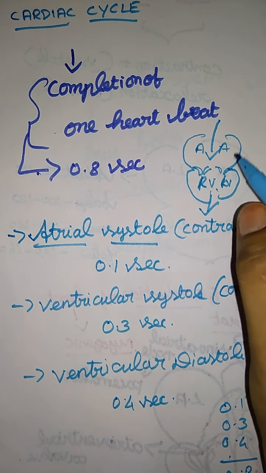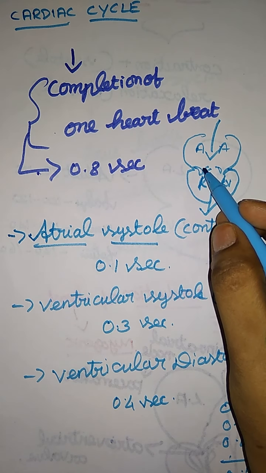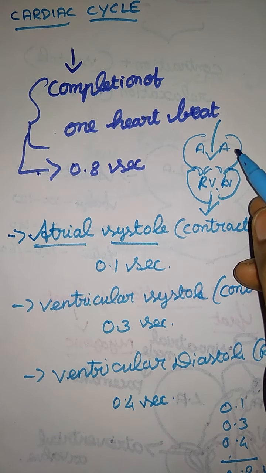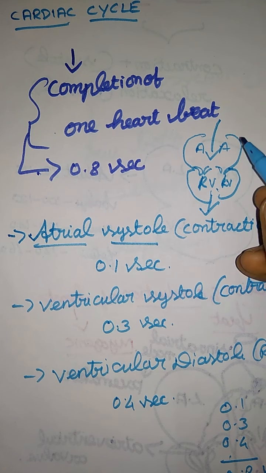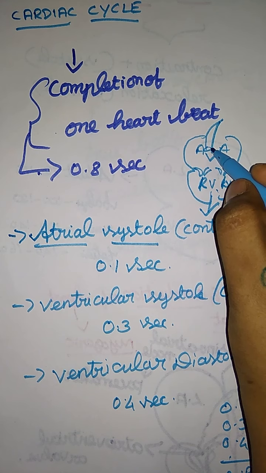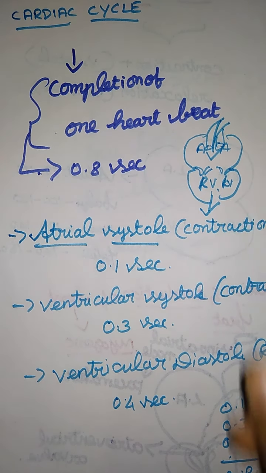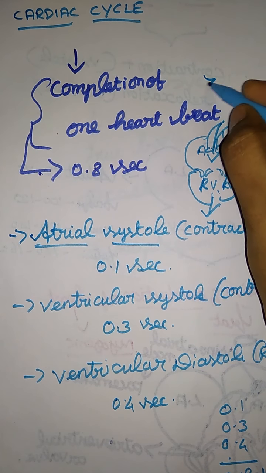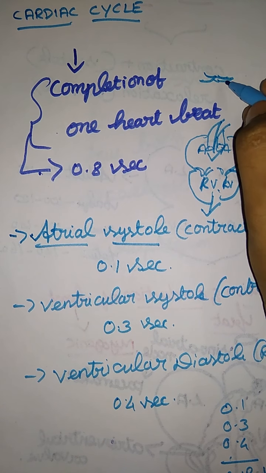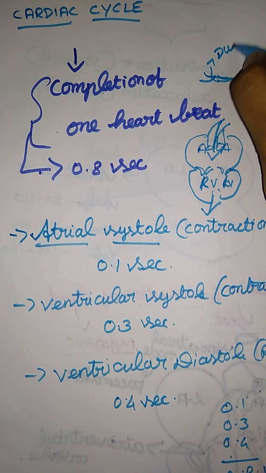The first sound, lub, is produced by the closure of the tricuspid and bicuspid valves. The next sound, dub, is produced by the closure of the semilunar valves. We already said the aorta and pulmonary valves are semilunar, meaning half-moon shaped. This produces the second sound, dub.